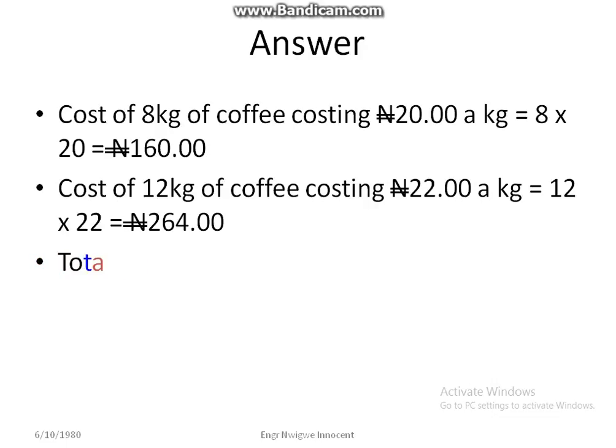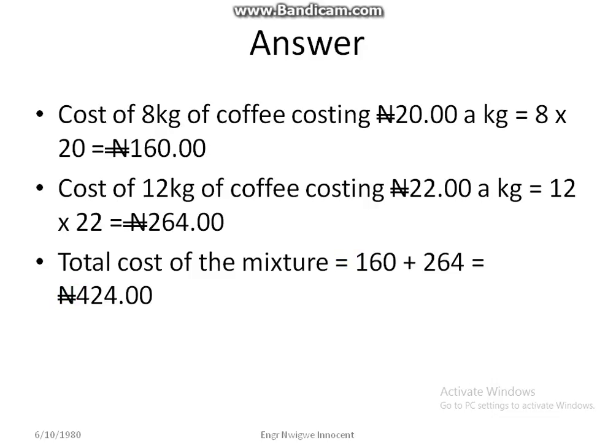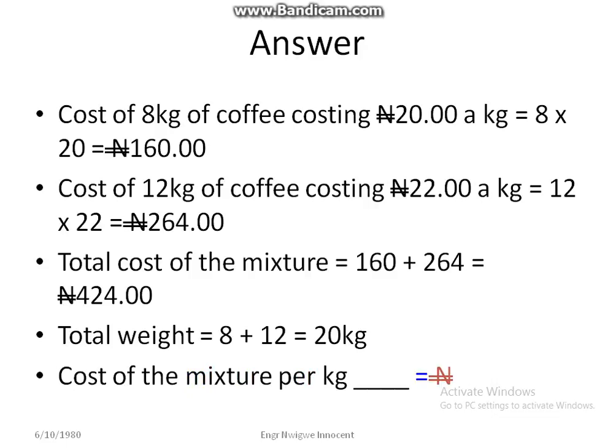Total cost of the mixture is equal to 160 plus 264, which is equal to 424 naira. Total weight is equal to 8 plus 12, which is equal to 20 kg. Cost of the mixture per kilogram is equal to 424 over 20, which is equal to 21 naira 20 kobo.